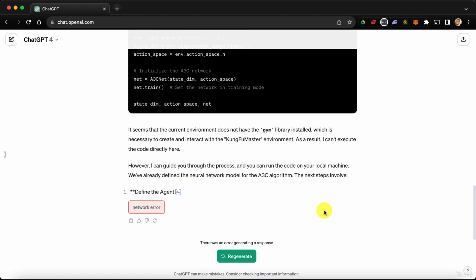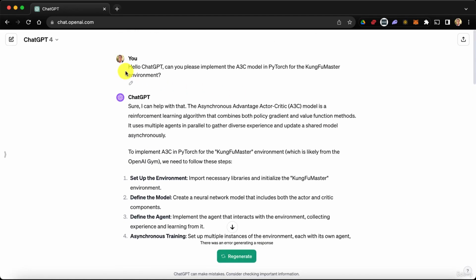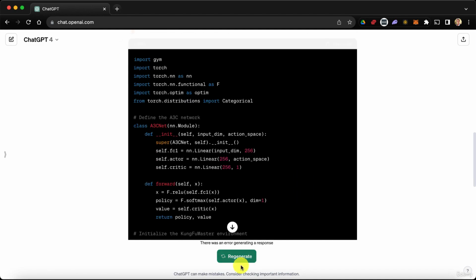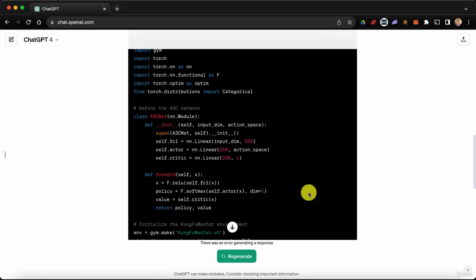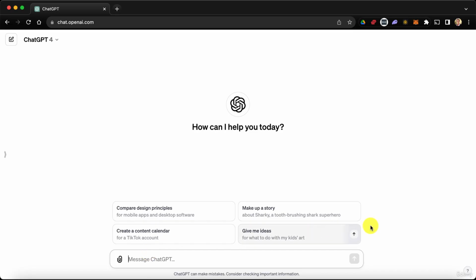So what we'll do now is not regenerate, but actually, since ChatGPT did not understand that the Kung Fu Master environment has actually this 4 grayscale frame buffer as the input state, well, we will specify this now. So I'm copying this, and instead of regenerating the response here, I'm gonna open a new window because ChatGPT seemed a bit lost here. I was hoping we could finish this course on a good note, but let's not give up. I'm sure we can do this. I'm sure ChatGPT can do it. So here we go. Let's start again.